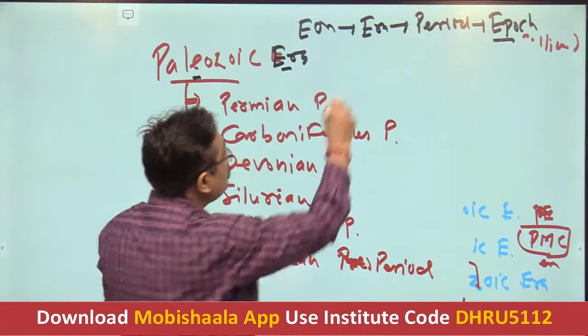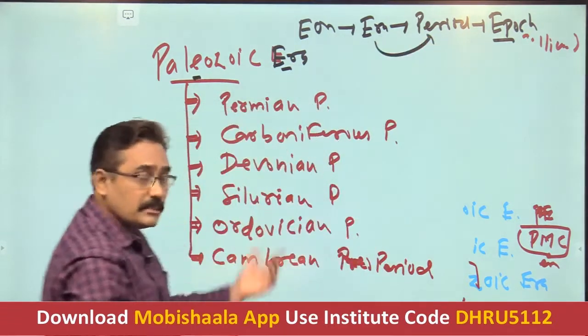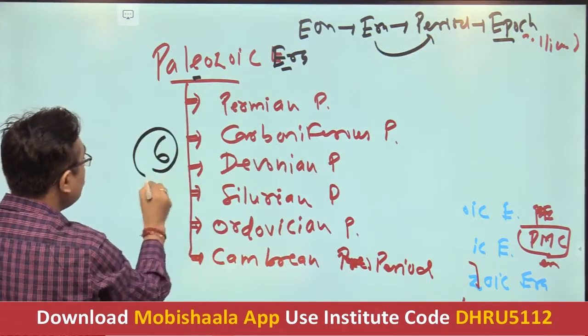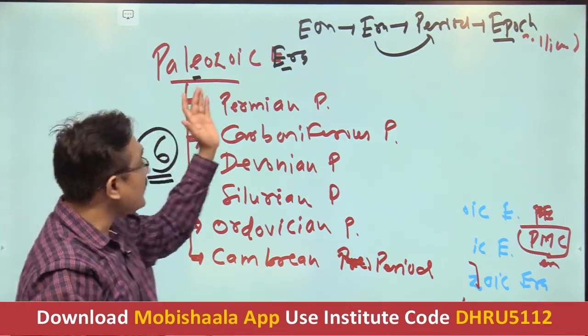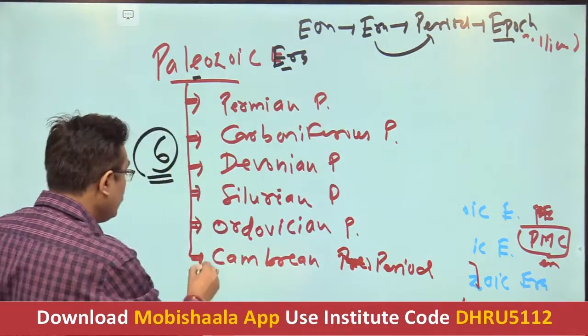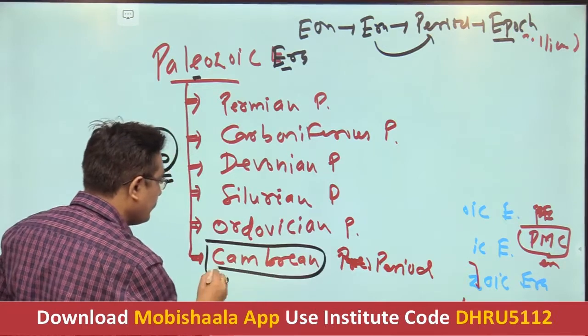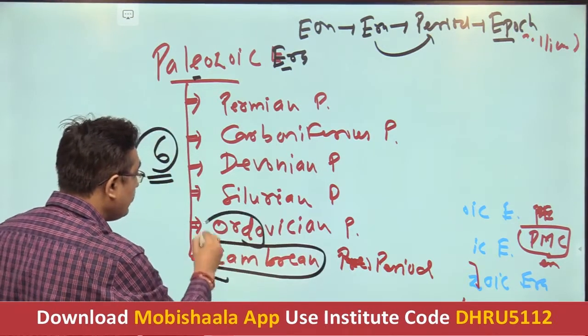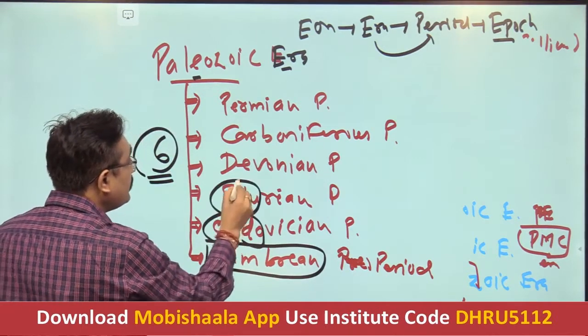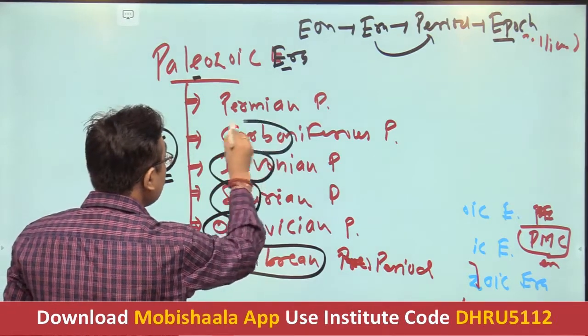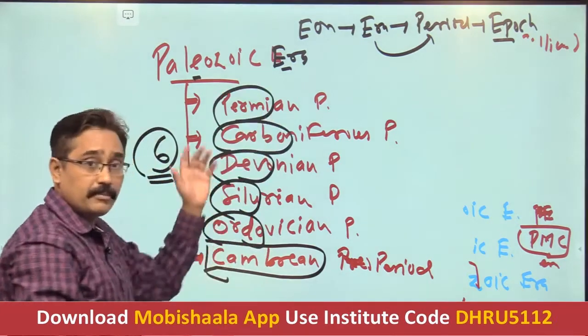We have further divided it into periods. How many periods? That is 6 periods. So the Paleozoic era comprises 6 periods. The very first is the Cambrian period, second is the Ordovician, third is the Silurian, then the Devonian, then Carboniferous and Permian period.